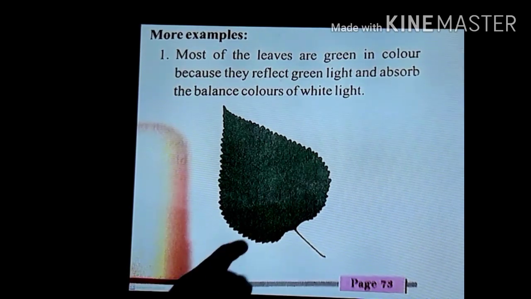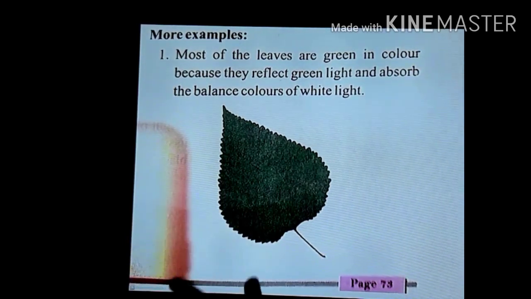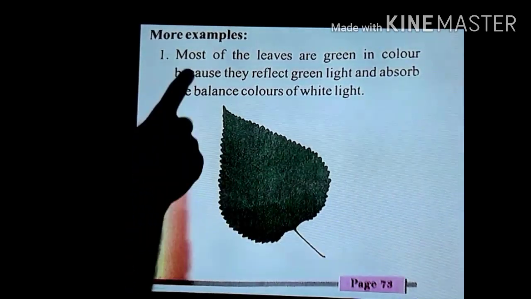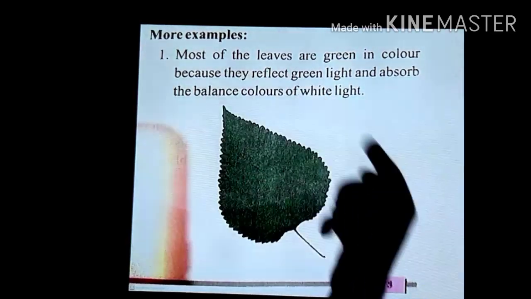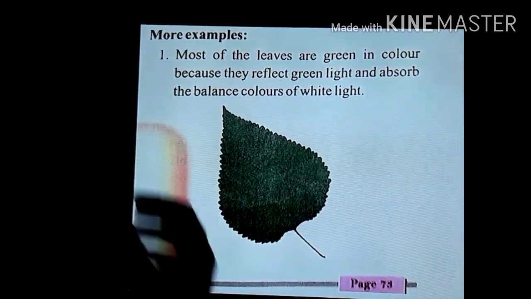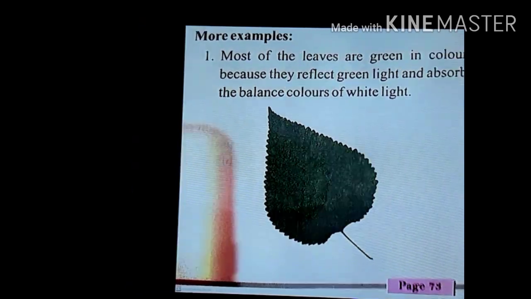You can see here, in this picture, a leaf is here, and of course the color of the leaf is green, we know that one. Why? The same explanation is here. Most of the leaves are green in color because they reflect only green light and absorb the balance of the colors of the white light. That is why the leaves appear to be green.